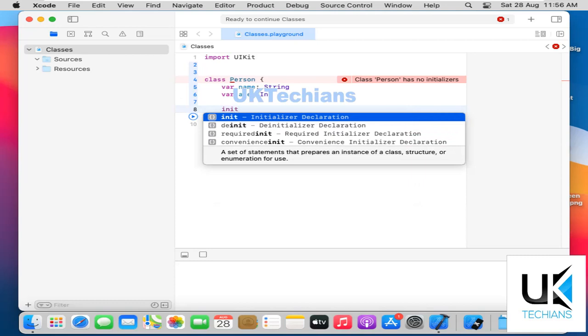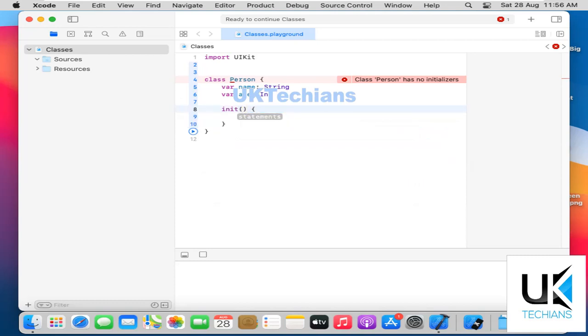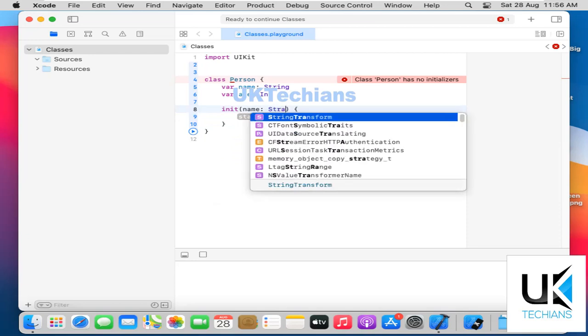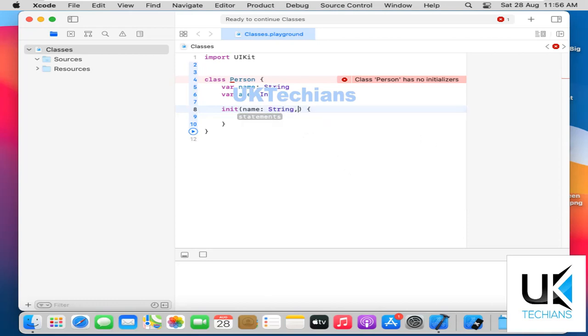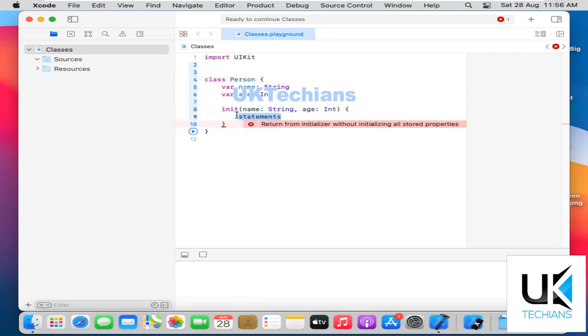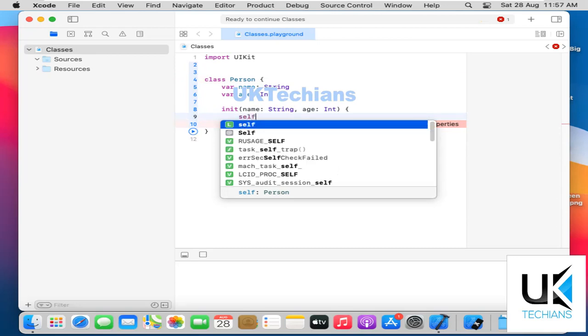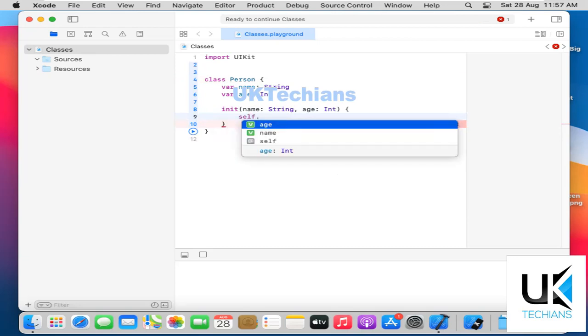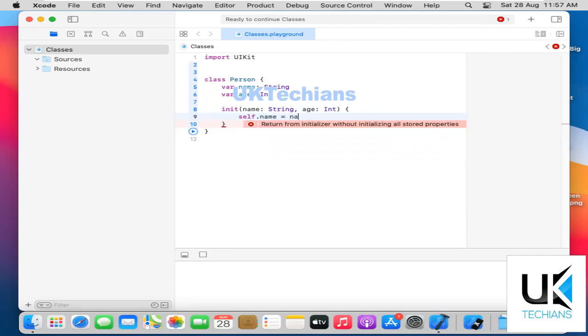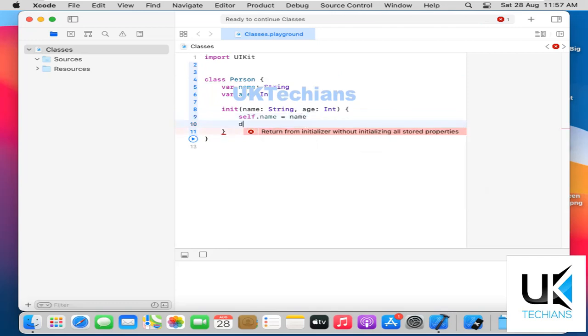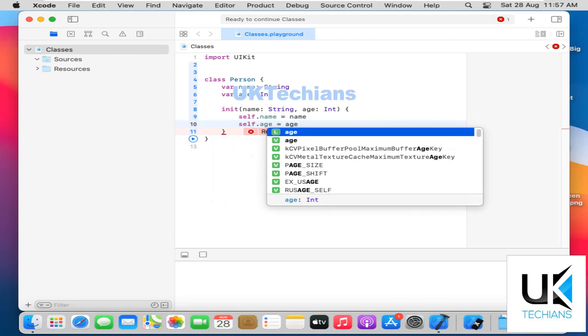Type here init. Then we have to pass the variables, that you can say parameters: name, string, and the other one is age. Then what to do? self.name equals name, and then self.age equals age.